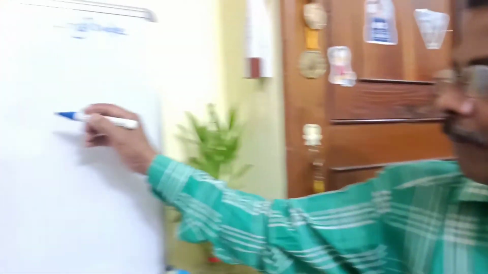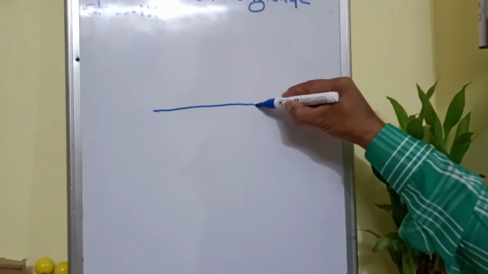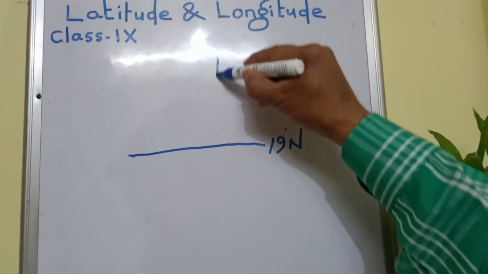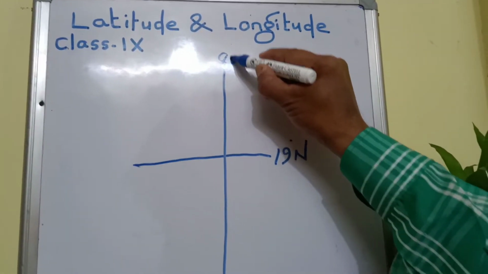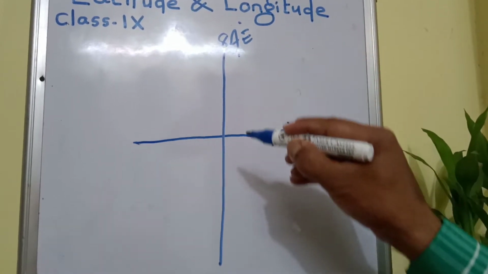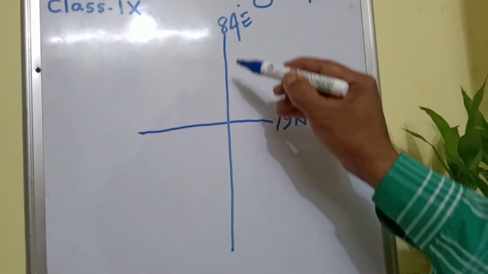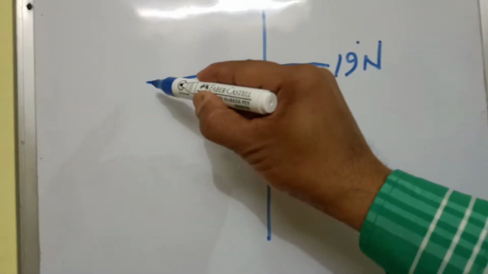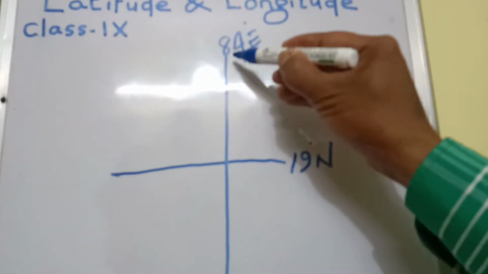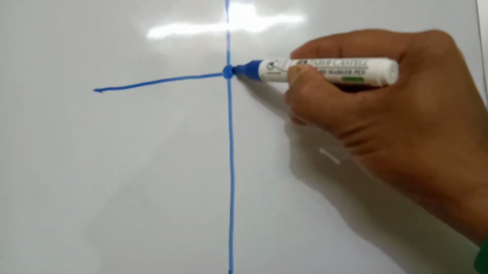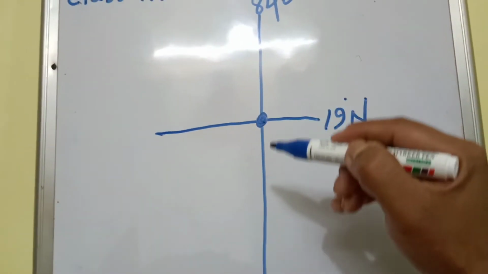Clear? Now children, how to locate Brahmapur on the globe or on the map? Now look at this side. Suppose this is a latitude and it is 19 degree north, and the longitude of your Brahmapur is 84 degree east. Clear? 19 degree north latitude and 84 degree east longitude. Where they intersect, now look at this. 19 degree north, a parallel line, and 84 degree east, a vertical line, and both the lines intersect here, and this is the locational point of your Brahmapur. Clear?